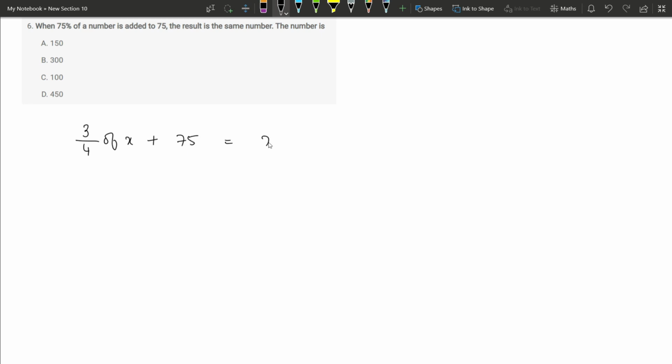That is giving you x itself. If this is 75%, it means this is the 25%, right? That's why you are getting the original number x. So if 25% is 75, what will be 75%? Multiply 3 to this. So for 75, here you will get 225, which gives 300.